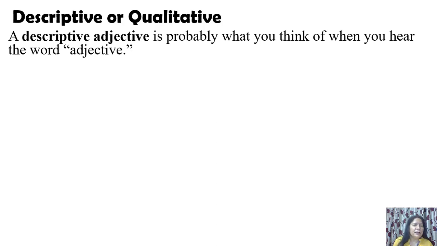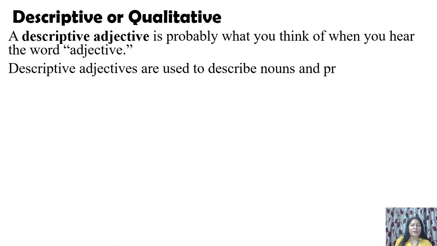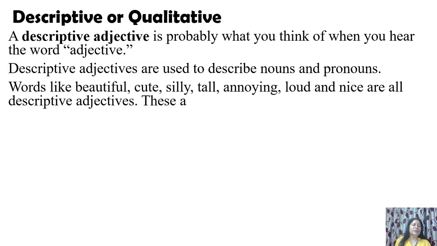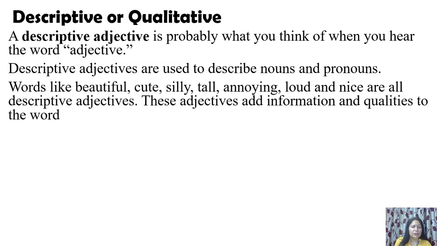The moment we say, give us some adjective about a boy, you will think of these words, and they are all qualitative or descriptive. Fine. Then descriptive adjectives are used to describe nouns and pronouns. Words like beautiful, cute, silly, tall, annoying, loud, and nice are all descriptive adjectives. These adjectives add information and qualities to the words they are modifying.